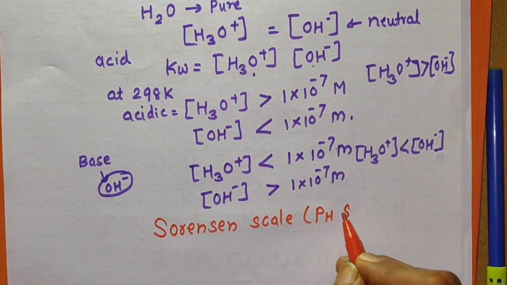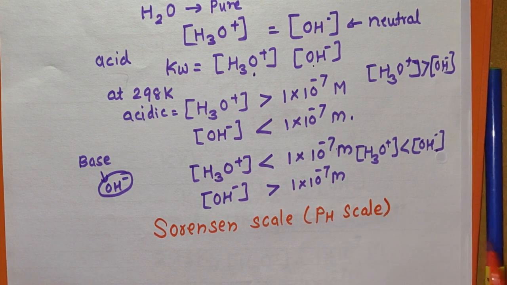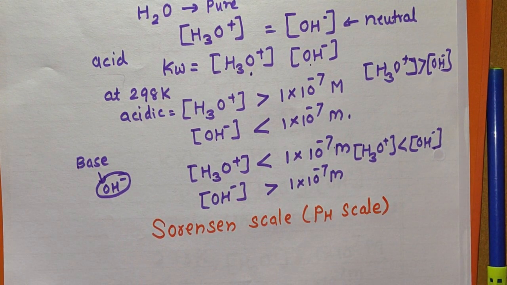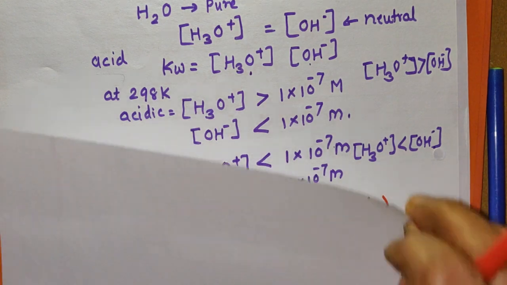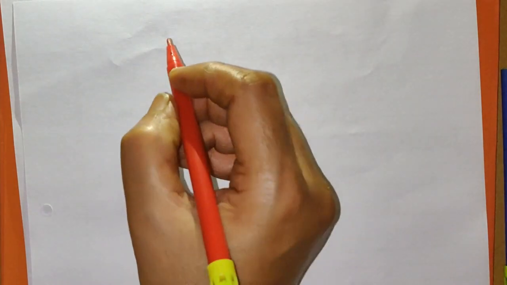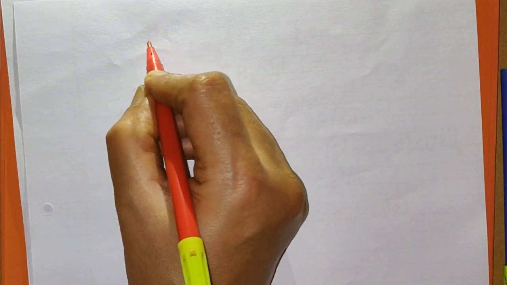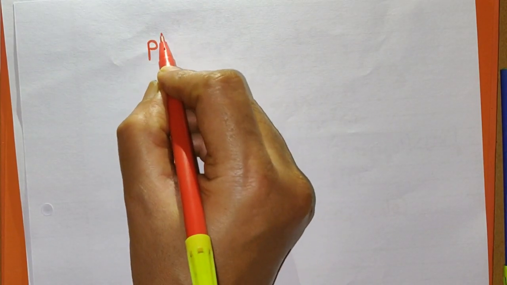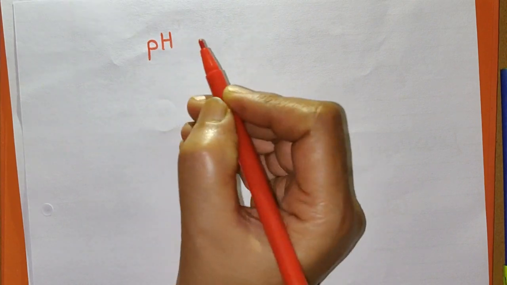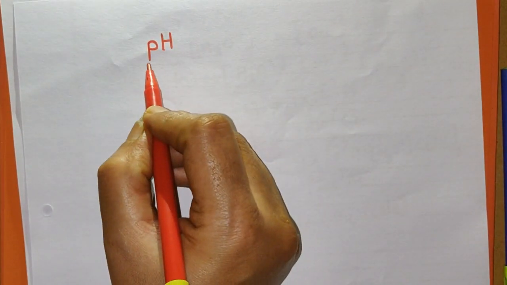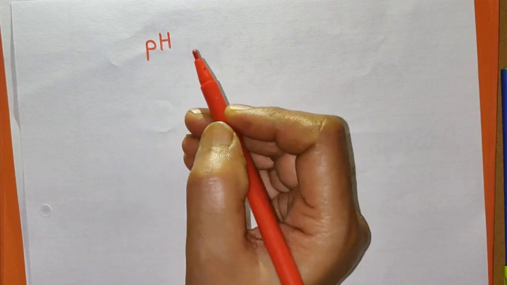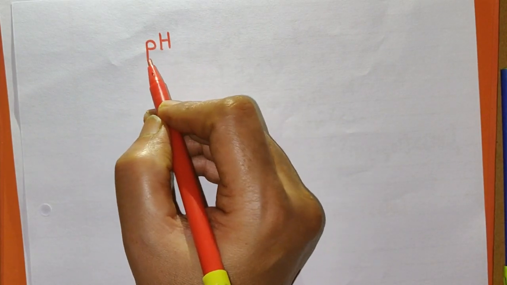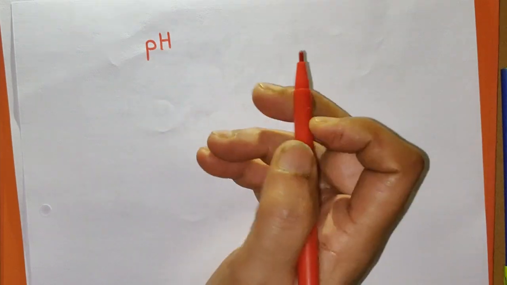So now we shall consider what is the pH of a solution and how pH can be determined. Now remember that in pH, the letter p is small and the letter H is capital. This p represents power and this H represents hydrogen. So what is pH? pH is power of hydrogen.